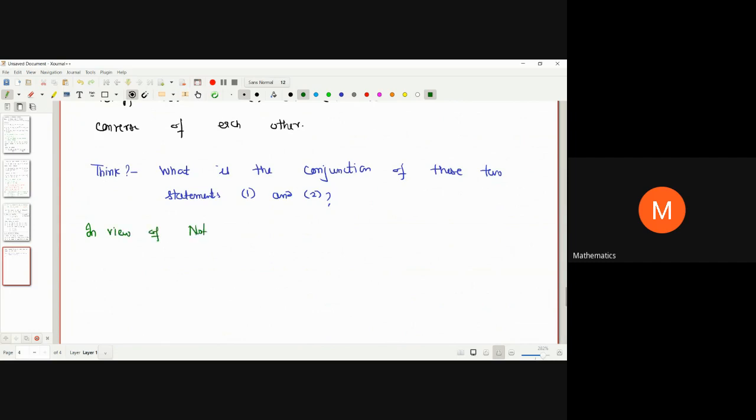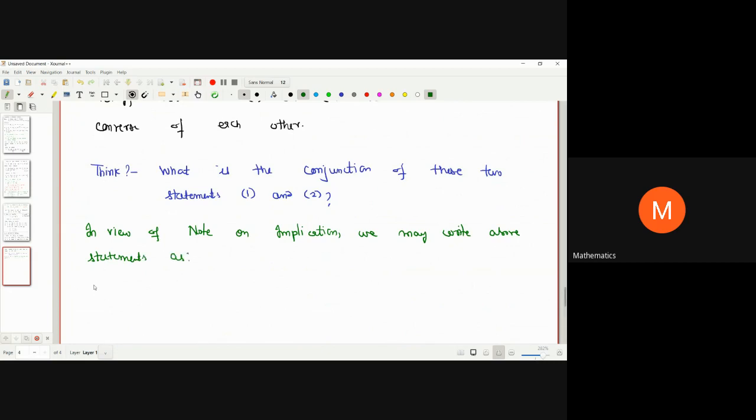We may write the above statements as follows.